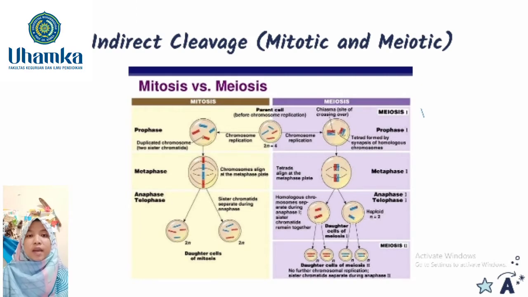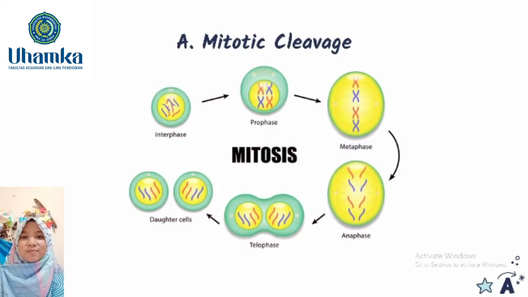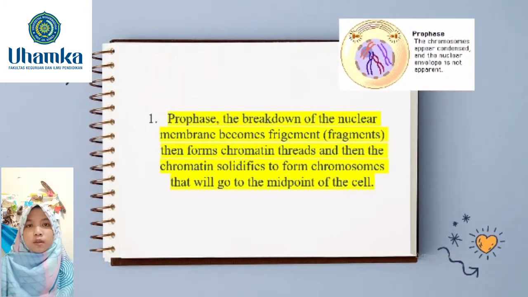Indirect cleavage, mitotic and meiotic. Mitotic cleavage. Prophase. The nuclear membrane breaks down into fragments, then forms chromatin threads, and then the chromatin solidifies to form chromosomes, which then go to the midpoint of the cell.